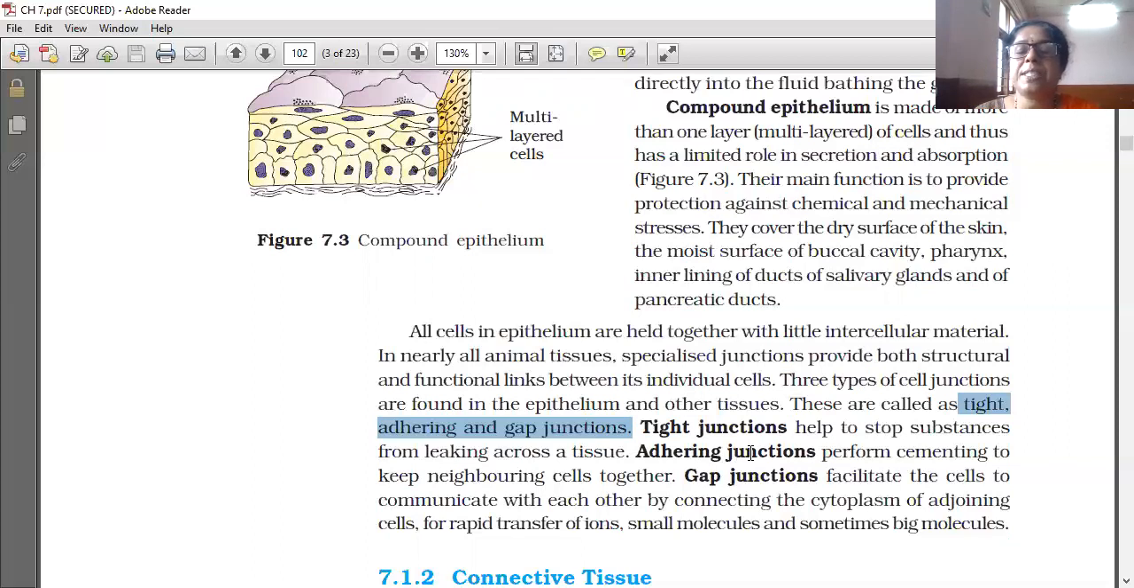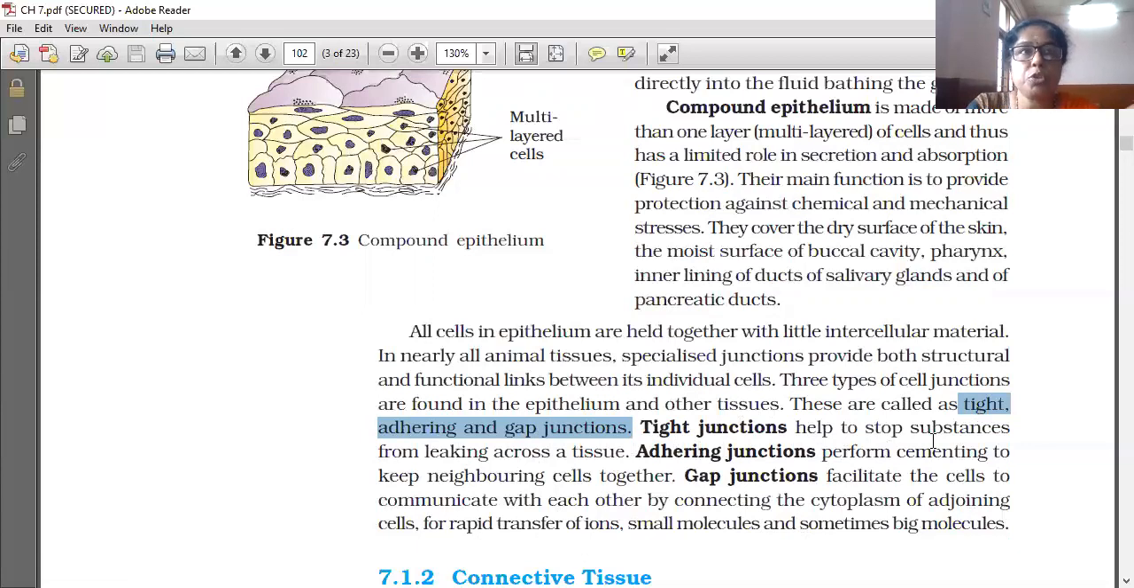Gap junctions facilitate the cells to communicate with each other by connecting the cytoplasm of adjoining cells for rapid transfer of ions, small molecules, and sometimes big molecules. So three are there: tight junctions, adhering junctions, and gap junctions.